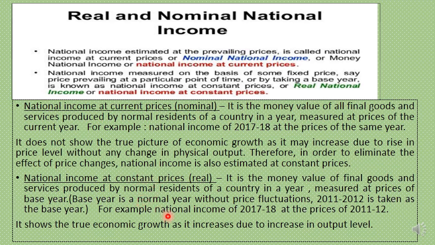So, for example, national income of 2017-18 at the prices of 2011-12. If the value of all final goods and services produced is estimated by taking the prices of those goods and services which were prevalent in the year 2011-12, then such a national income will be called real national income or national income at constant prices.